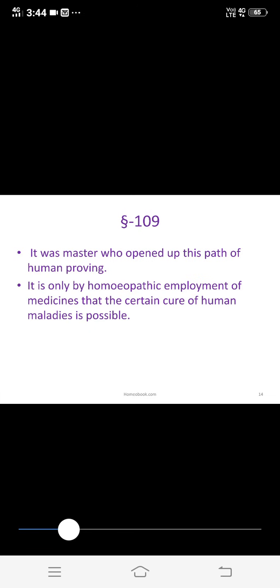So what is given in aphorism number 109? That is, Dr. Hahnemann took the own credit of drug proving. That is, it was Master who opened up this path of human proving.